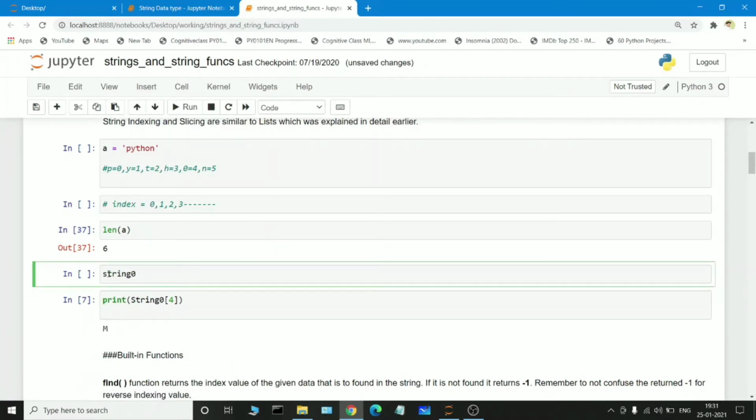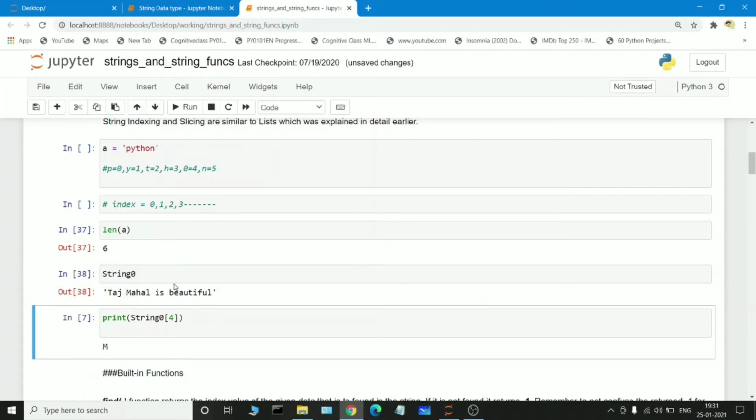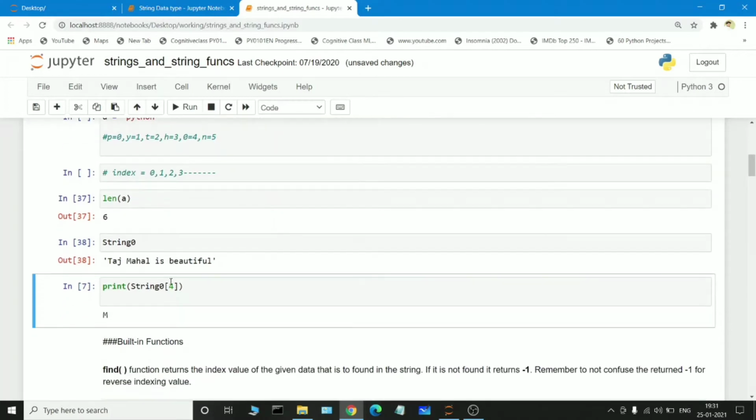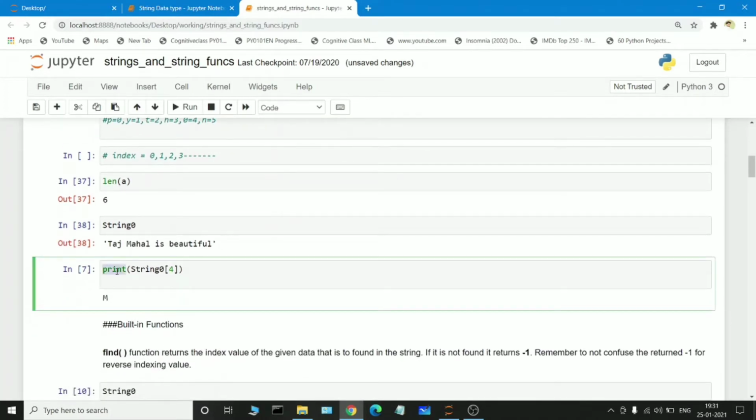String of 0, the S is capital S. See, Taj Mahal is beautiful. It is the string that we are given. If we pass the print function and I am accessing the fourth index value, what is the fourth index value?